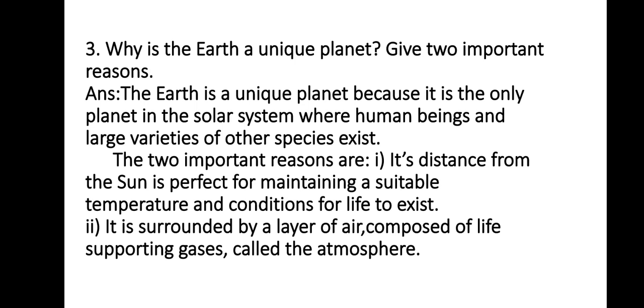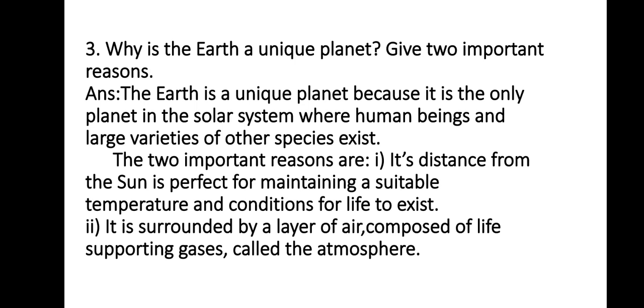And the last question of this chapter is, why is the Earth a unique planet? Give 2 important reasons. Answer. The Earth is a unique planet because it is the only planet in the solar system where human beings and large varieties of other species exist.